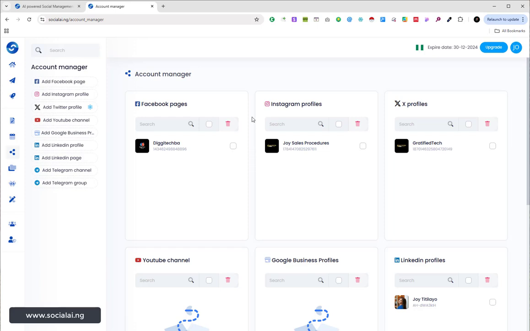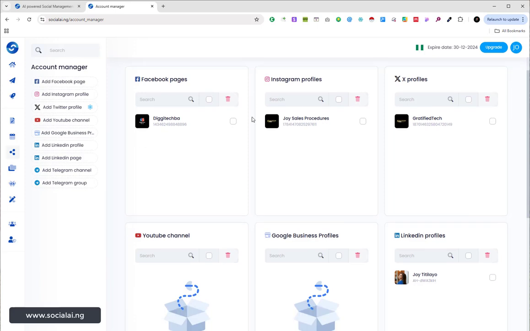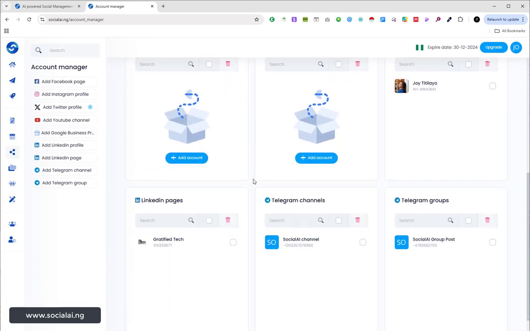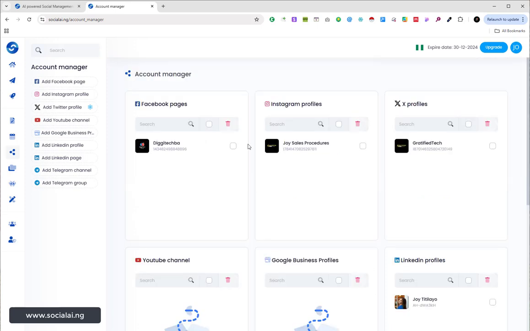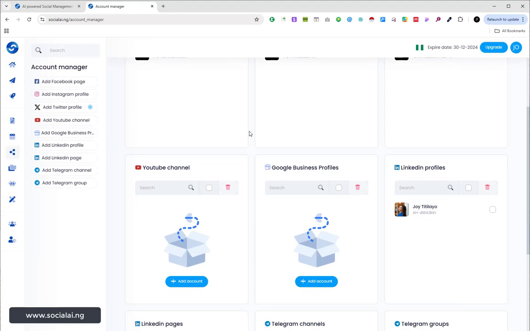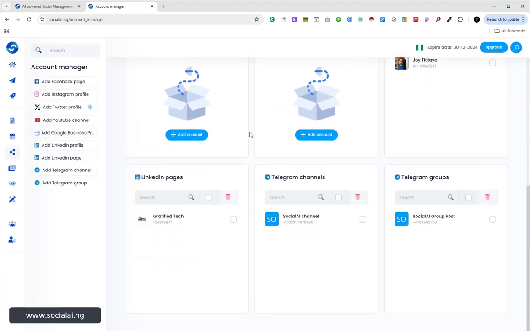So if you're a social media manager, you have different clients that you're helping to manage their Facebook page, Instagram page, Twitter profile, LinkedIn profile, LinkedIn pages. You can add all the multiple pages with just a single click. So let us dive right into it. The first thing you're going to do is to make sure you add your profiles and pages with this account manager. What you just need to do is to click on this. I have added profiles and pages that I'm going to be using for this demo video.